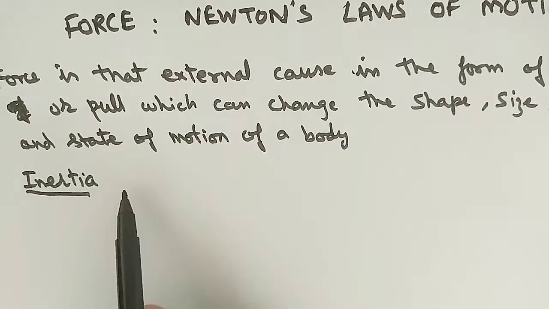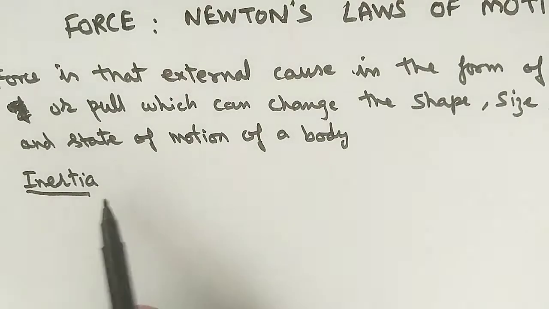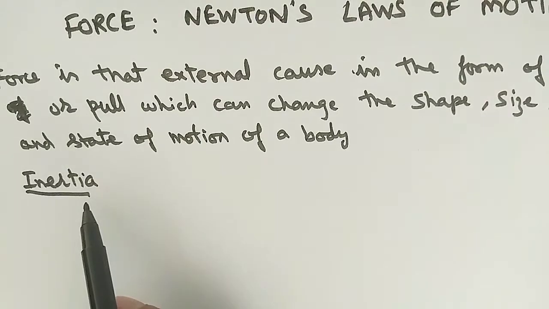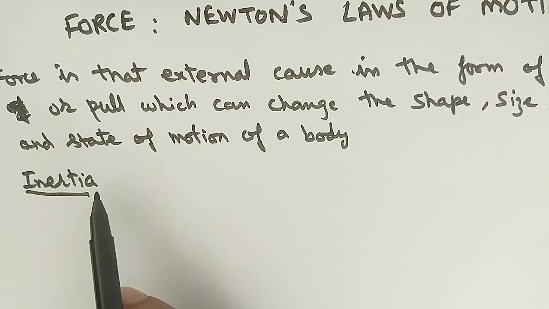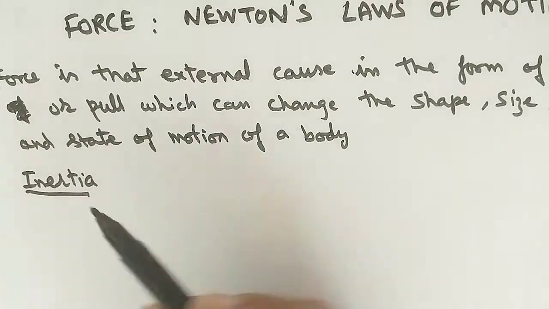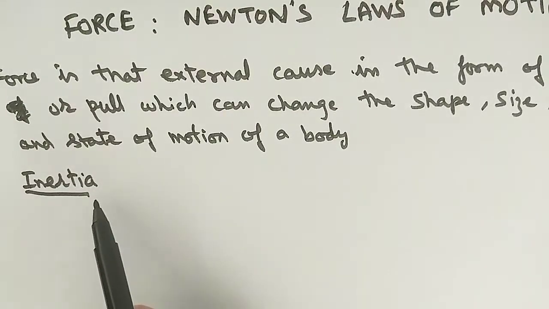So according to this, we can write the definition of inertia, which is also known as the law of inertia, which was given by Galileo. According to that, this is the inherent property of the body by virtue of which a body remains in the same state of motion. If it is in motion, it will continue in motion. If it is at rest, it will continue at rest.